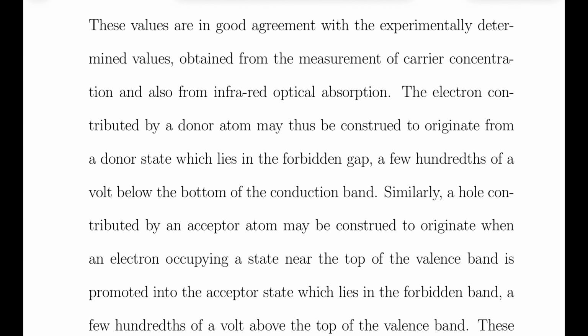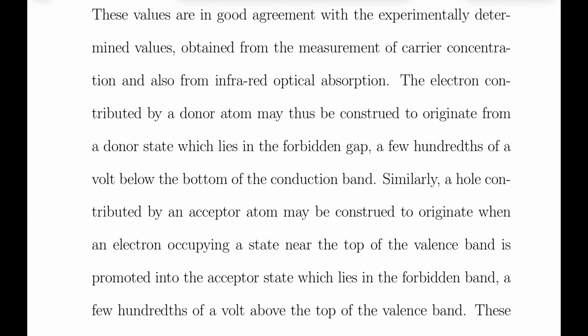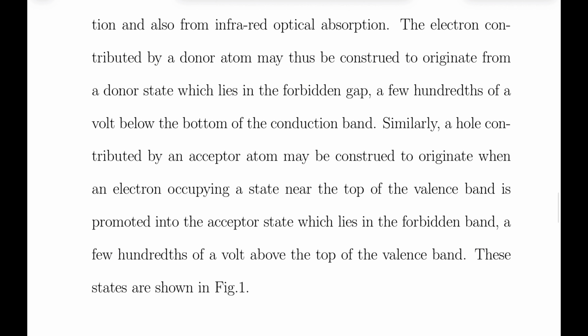The electron contributed by a donor atom may thus be construed to originate from a donor state which lies in the forbidden gap, a few hundredths of a volt below the bottom of the conduction band. Similarly, a hole contributed by an acceptor atom may be visualized to originate when an electron occupying a state near the top of the valence band is promoted into the acceptor state which lies in the forbidden band, a few hundredths of a volt above the top of the valence band.